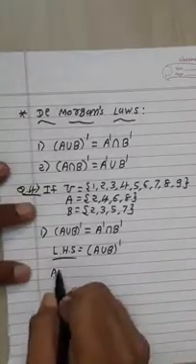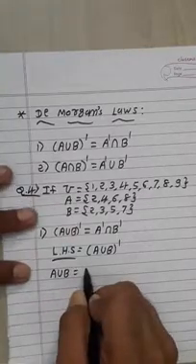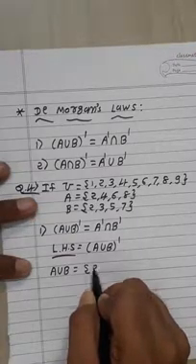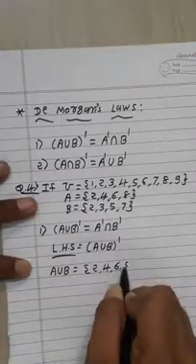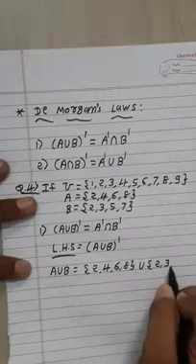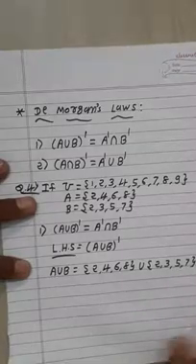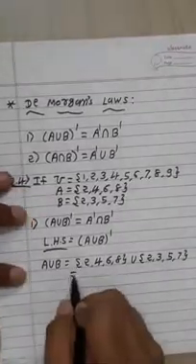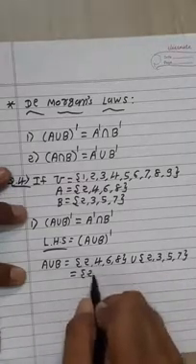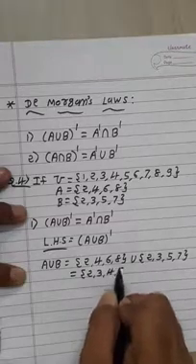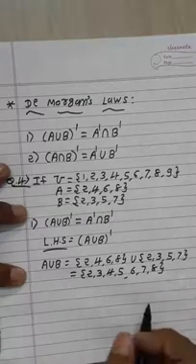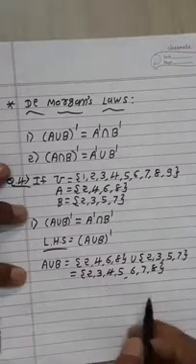But first of all, find A ∪ B. In A ∪ B, first write the elements of set A, that means {2, 4, 6, 8}, union the elements of set B, that means {2, 3, 5, 7}. Now union means all the elements of set A as well as all the elements of set B. So our answer is {2, 3, 4, 5, 6, 7, 8}. So A ∪ B is equal to all these elements.